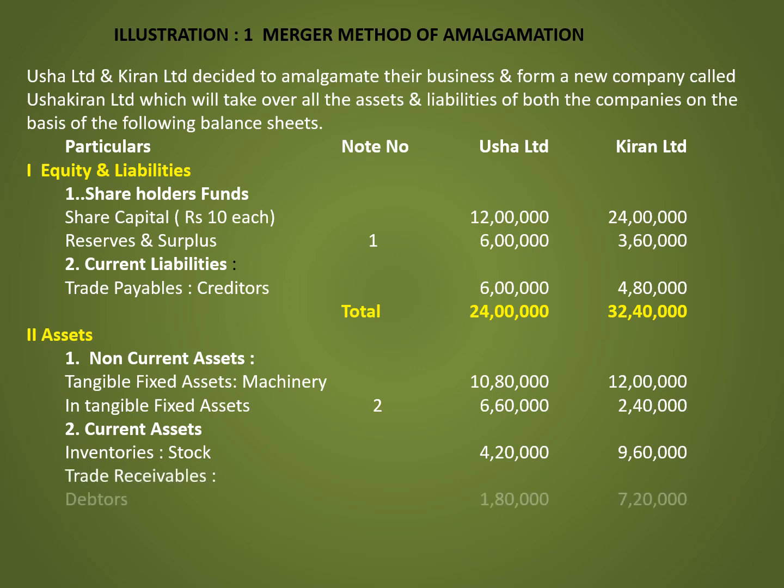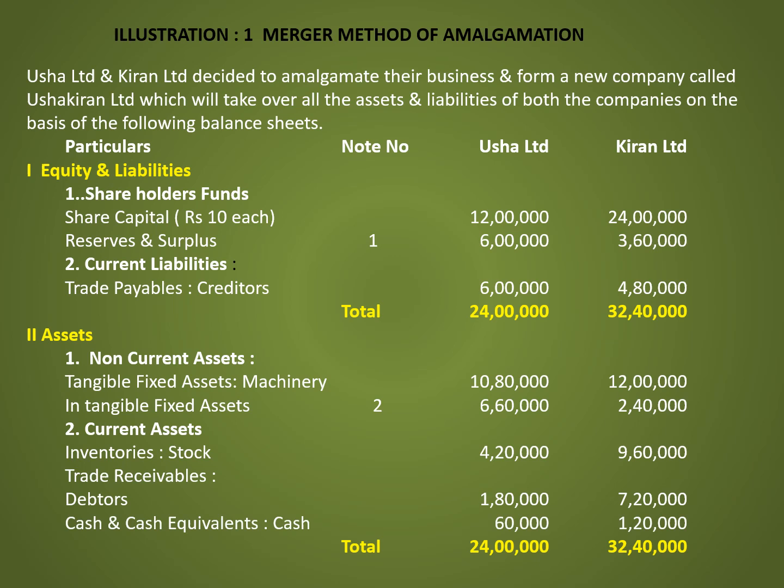Trade receivables, debtors, Usha Limited 1,80,000 and Kiran Limited 7,20,000. Cash and cash equivalent, Usha Limited cash is 60,000, Kiran Limited cash is 1,20,000. Total assets is 24 lakh and Kiran Limited total is 32,40,000.